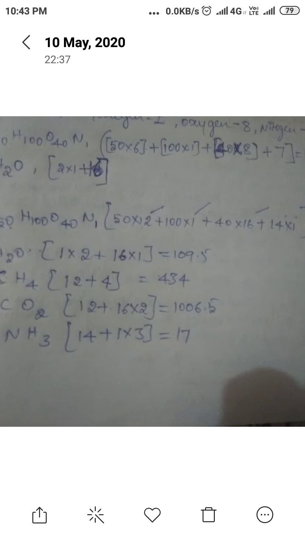The atomic mass of carbon is 6, hydrogen is 1 and oxygen is 8, which I have written here in the above equation. Carbon is 6, but there are 50 of them, so 50 into 6.